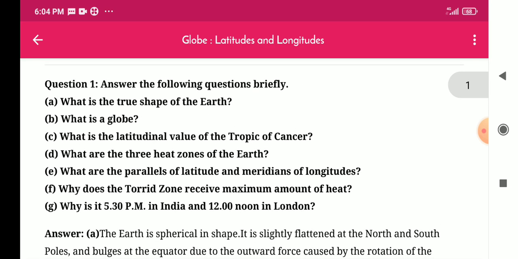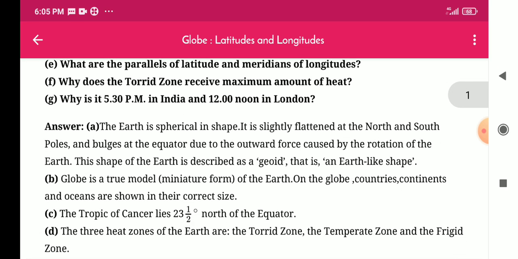B. What is a globe? Answer: A globe is a true miniature model of the earth. On the globe, countries, continents and oceans are shown in their correct sites.